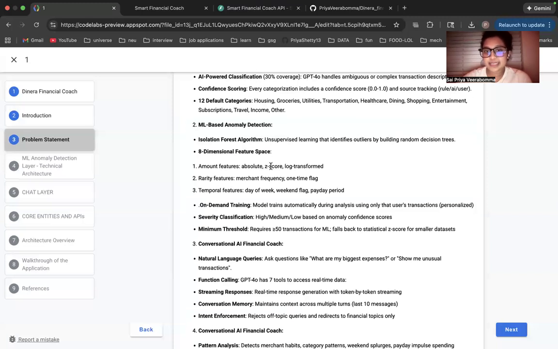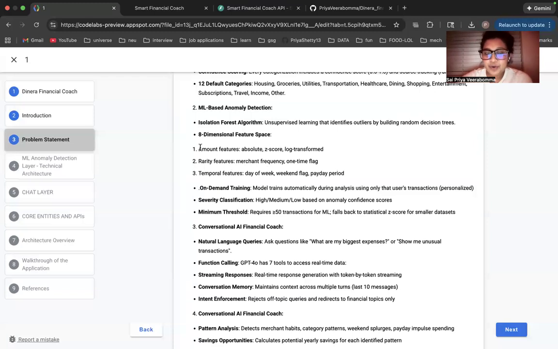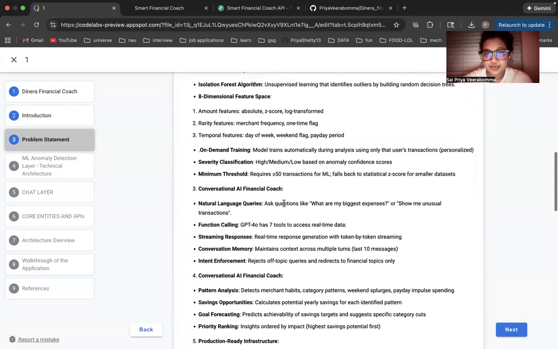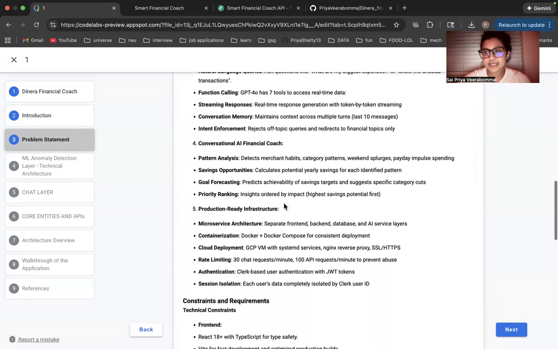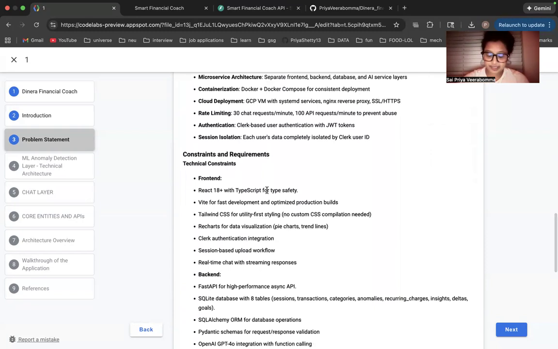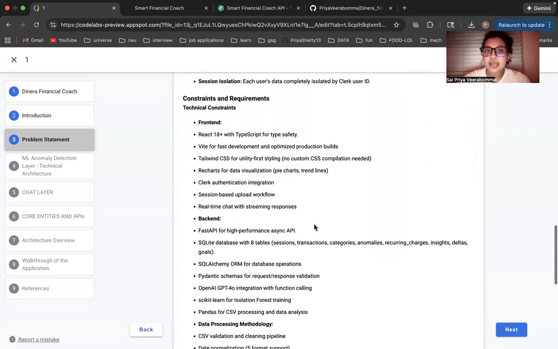on the Z-score and understanding, and, based on the merchant frequency or how many times it has been flagged with different vendors. These are a few of the metrics I had to take into consideration while training the model. And then later, I have done pattern analysis and priority ranking. So based on all of these, I have trained the model and given up the product.